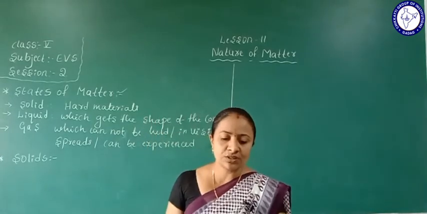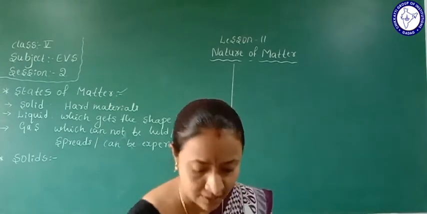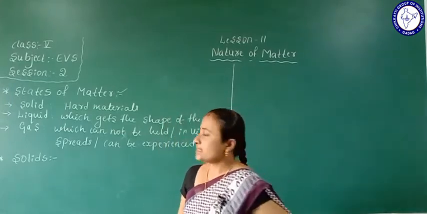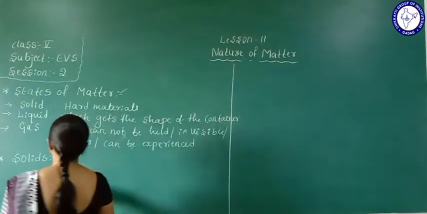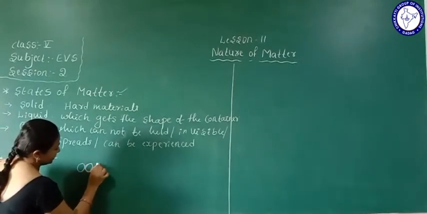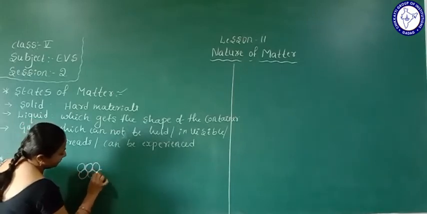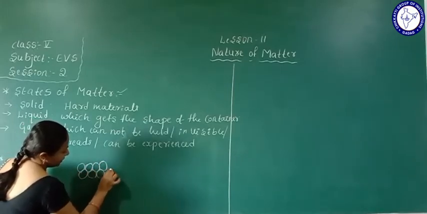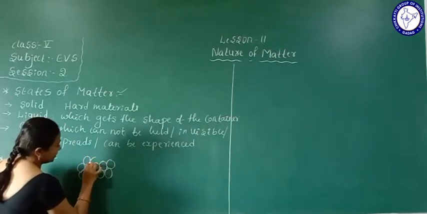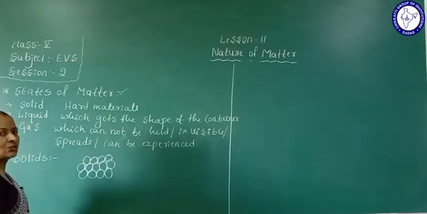So these solid particles are densely arranged. How are they arranged? Densely means these particles touch each other, so there are no spaces in between the particles. Materials like these we call solids.